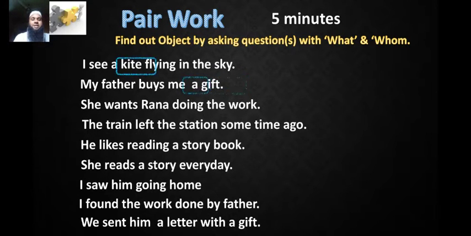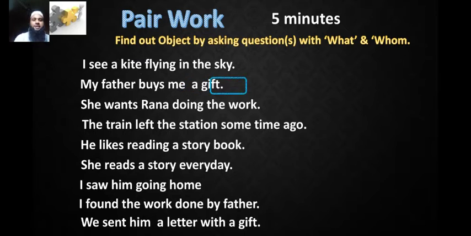The third sentence, she wants Rana doing the work. Make a question. What does she want? Or whom does she want? Whom does she want? She wants Rana. So the answer is Rana. And Rana is an object.